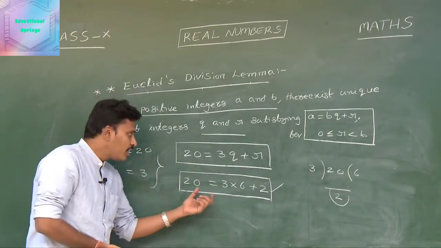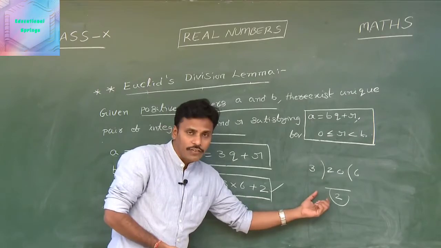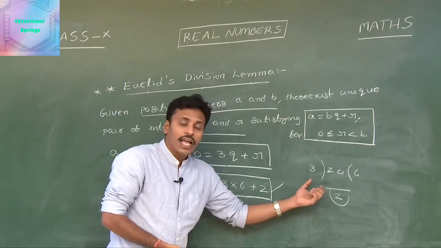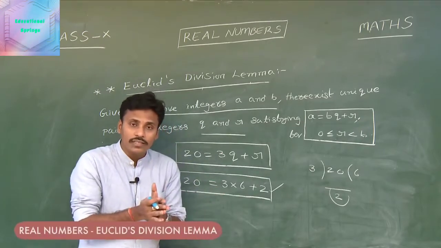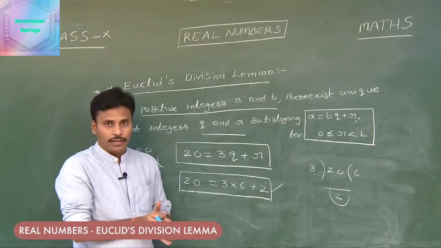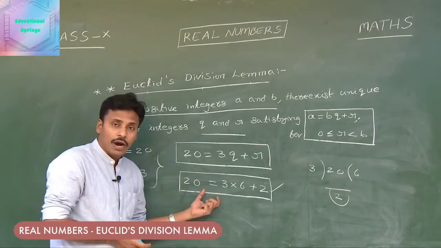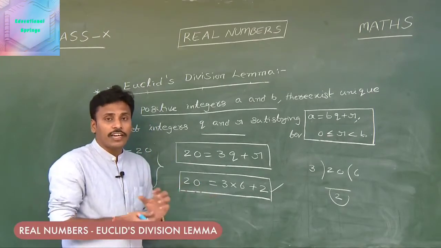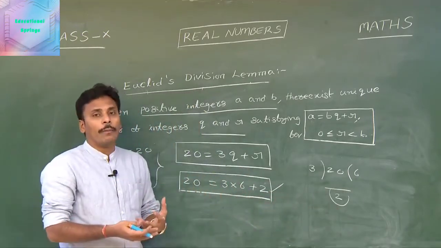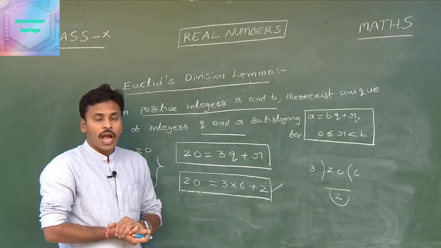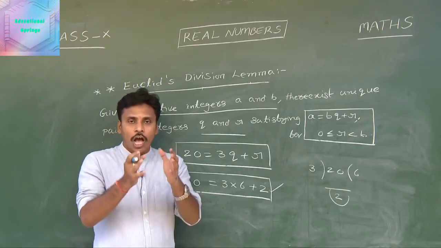Look at this. This representation is similar for this division, and we know that every division can be expressed as dividend is equal to divisor into quotient plus remainder. And at the end, if you observe, this Euclid's division lemma is nothing but a restatement of our long division process which we are using for many years. And let us see the statement of Euclid's division lemma as a slide on your screen.